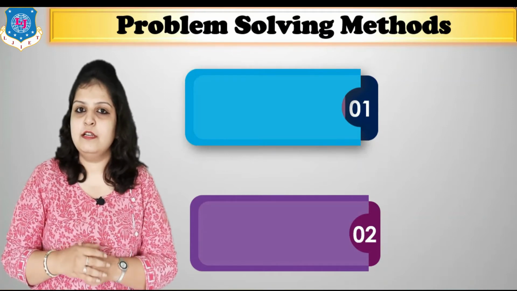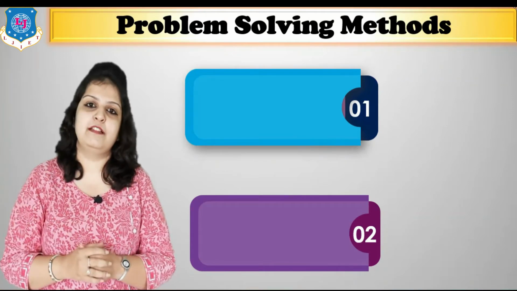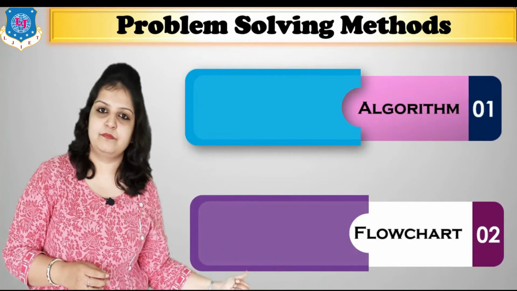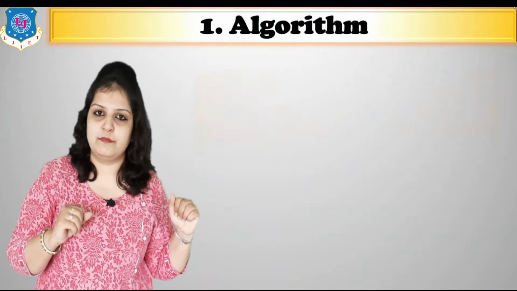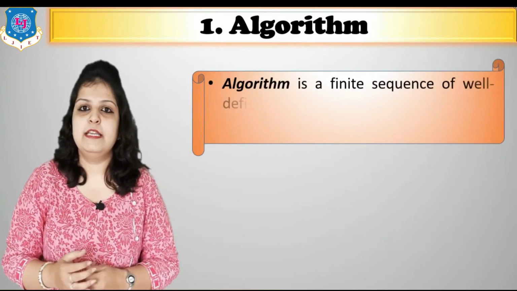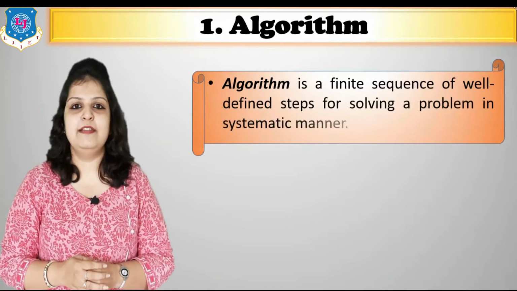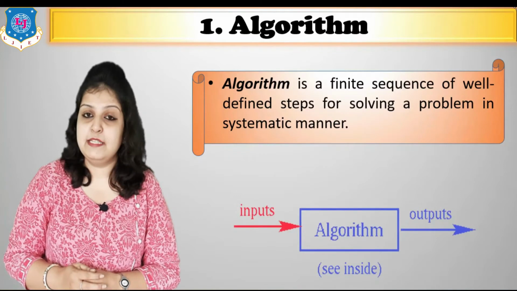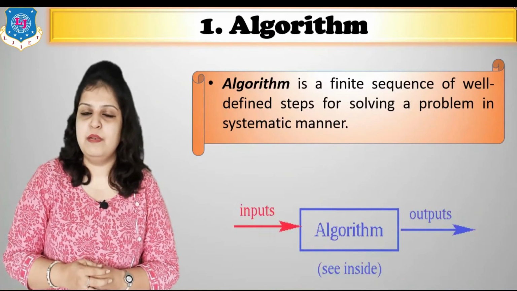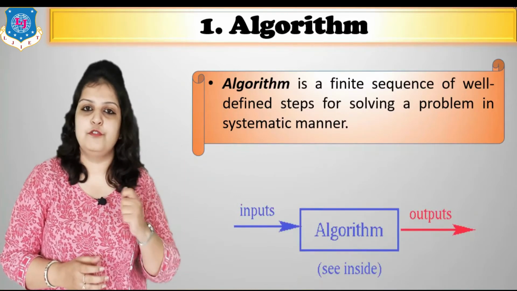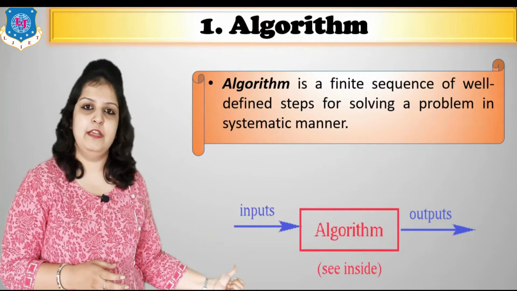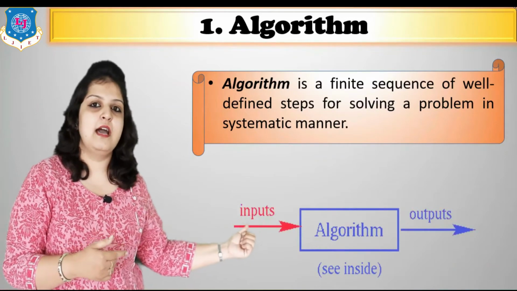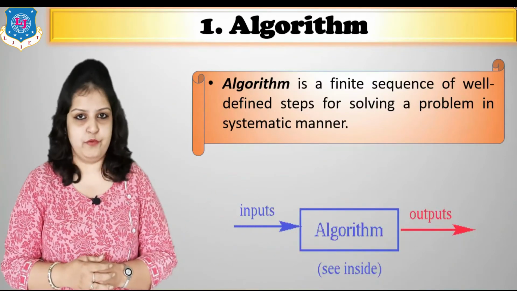So for solving the problem we have two different methods. First is an algorithm and second is a flowchart. Let's see what an algorithm is. Algorithm is a finite sequence of well-defined steps for solving a problem in a systematic manner. Means we have to write our problem as a step-by-step solution. Here you can see in the figure that first of all we have to enter input, then process the data, and finally we will get output.